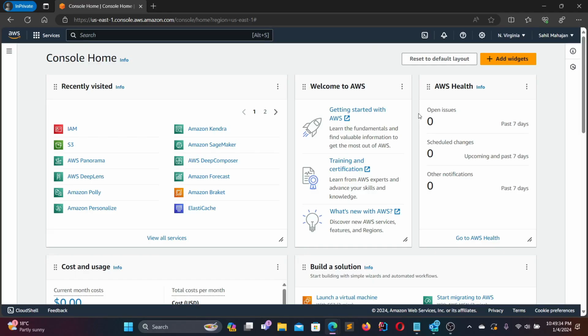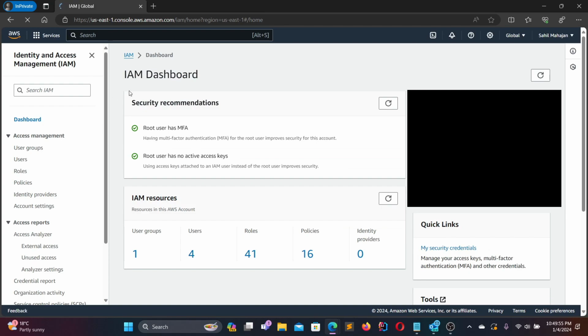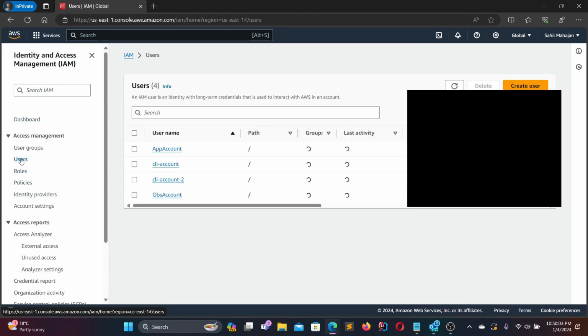Okay guys, so here we are on the AWS console. For this, we will be heading back to the IAM dashboard. If you have been following along, IAM should be in your recently visited on your console home. So we're going to click on IAM. Once this loads up, you can see this is our IAM dashboard, and if you come to the left hand side, you will be able to see users, roles, and policies. So we're going to click on users.